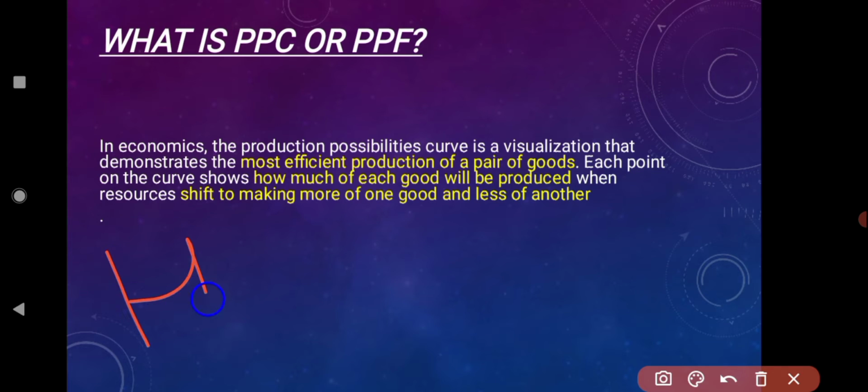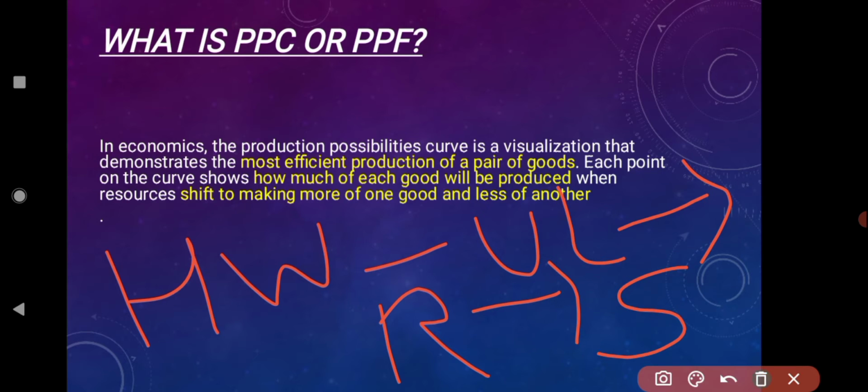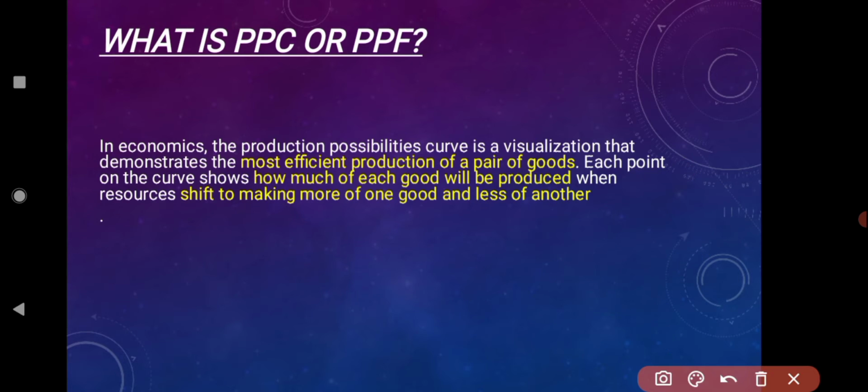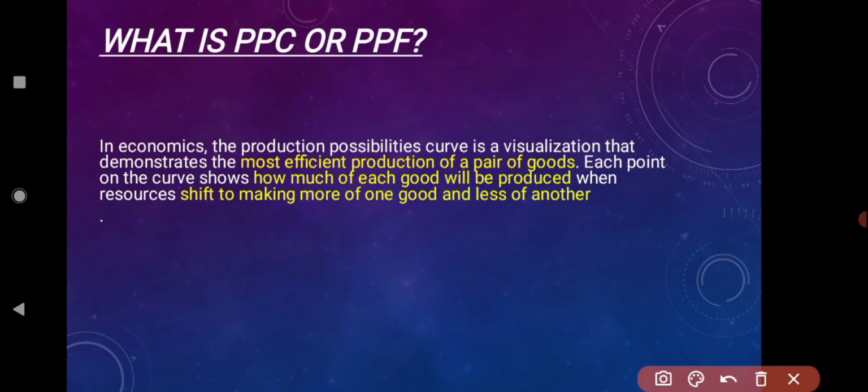As we know that human wants are unlimited. But we also need to keep one thing in mind, the resources are very scarce. When these resources are scarce, a problem arises in a society to make a choice, like which goods to be produced in the market and in how much quantity these goods are to be produced. This PPC curve shows us in a graphical representation.